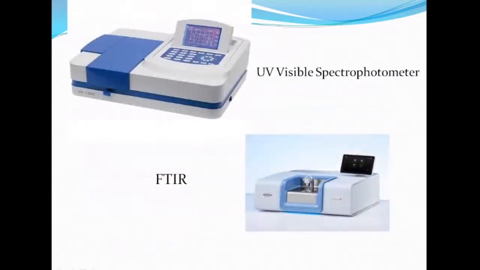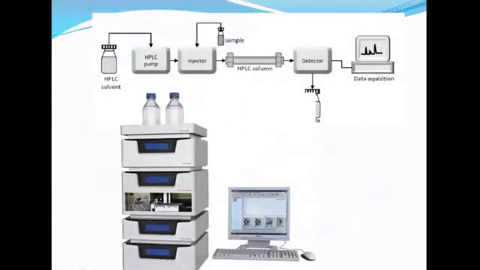These are pictures of some of the instruments used in life science and biological laboratories. The UV visible spectrophotometer, the ordinary one without software, costs about 1 lakh. With software, 2 to 3 lakhs. FTIR is nearly 10 lakhs. This is a picture of HPLC, costing approximately 10 lakhs.